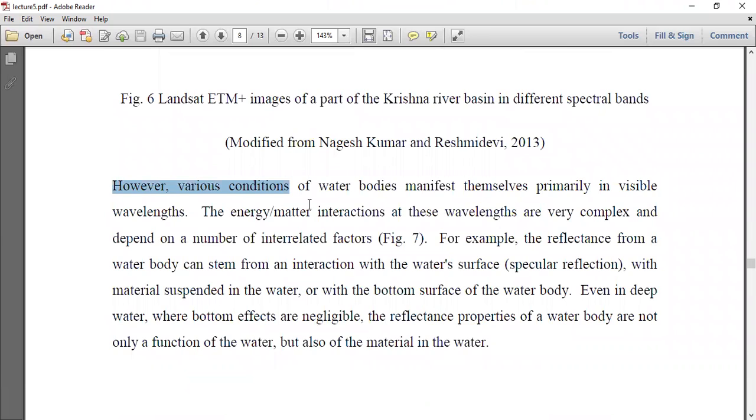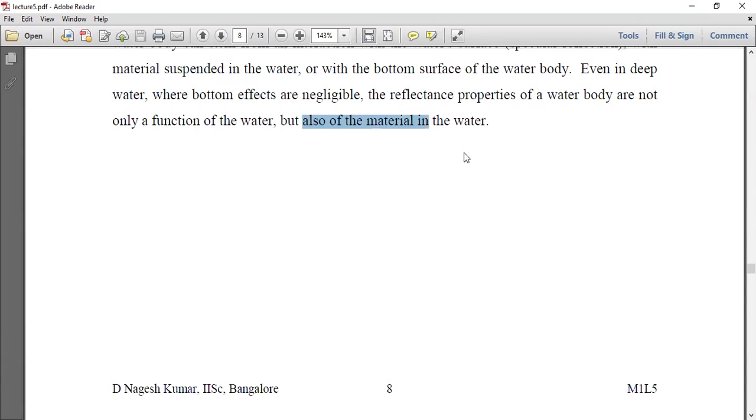However, various conditions of the water bodies manifest themselves primarily in the visible wavelengths. The energy matter interactions at these wavelengths are very complex and depend on a number of interrelated factors. For example, the reflectance from a water body can stem from an interaction with the water surface, with the material suspended in the water, or with the bottom surface of the water body. Even in deep water, where bottom effects are negligible, the reflectance properties of a water body are not only a function of the water but also the material in the water.